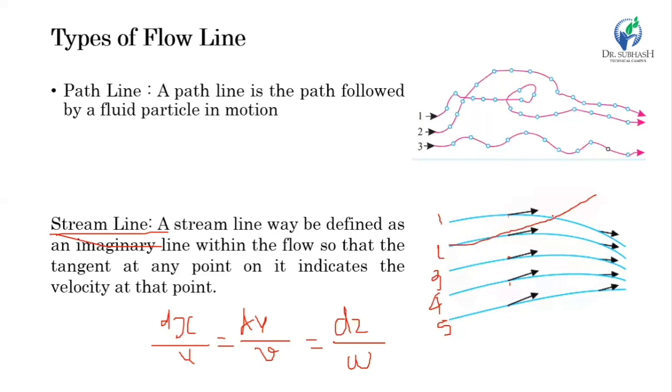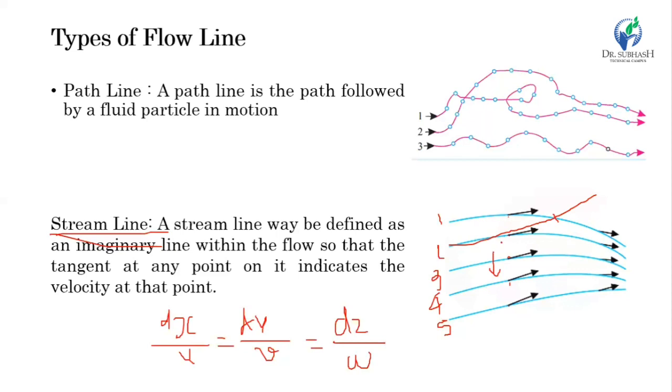At the intersection point the particle would have two different velocities in two different directions, which is practically not possible. So streamlines cannot intersect each other. Also, there cannot be movement of any particle across a streamline. This is another point we can note here.